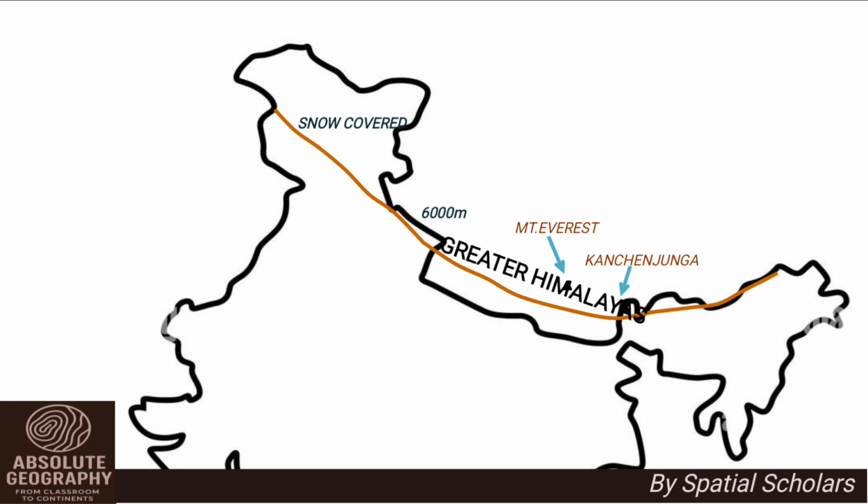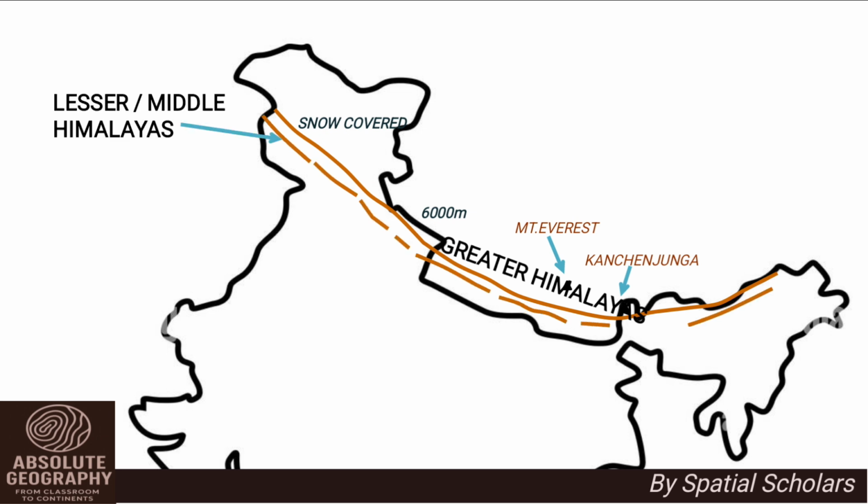To the south of the Himadris lies the Himachal or the Lesser Himalayas. Its average elevation is about 4,500 meters. Important ranges here include Pir Panjal, Dhauladhar and Mahabharata. Unlike the Greater Himalayas, the Lesser Himalayas are discontinuous. Between the Greater Himalayas and the Lesser Himalayas, several beautiful valleys are located, such as the Kashmir Valley and the Kathmandu Valley. Further south, we have the Shivalik or the Outer Himalayas.